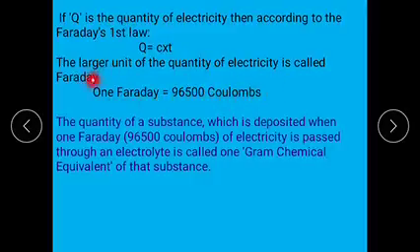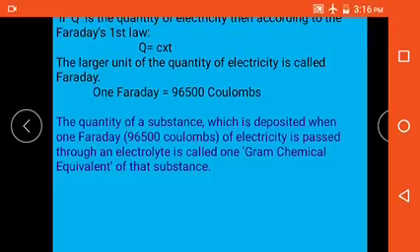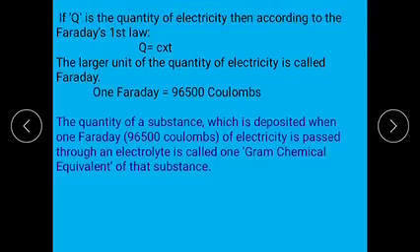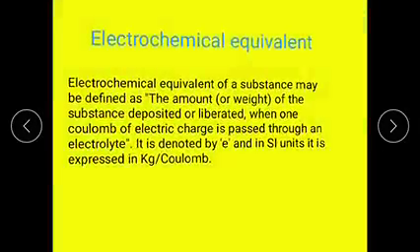Faraday definition: the quantity of electric current carried by 1 mole of electrons is called a Faraday. F equals n into e. F means Faraday, n indicates the Avogadro number, that is 6.02 into 10 to the power of 23, and e is the charge of the electron, that is 1.602 into 10 to the power of minus 19 coulombs. When we multiply those values, we get 96,500 coulombs.